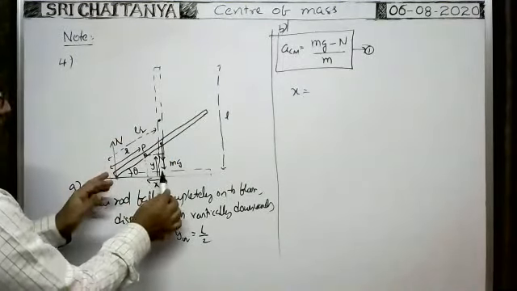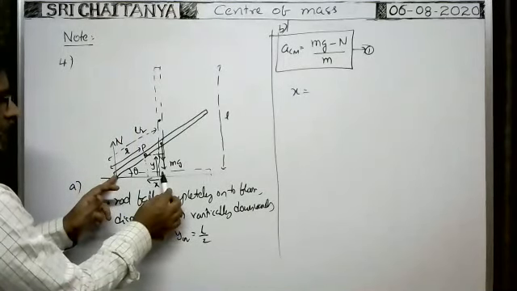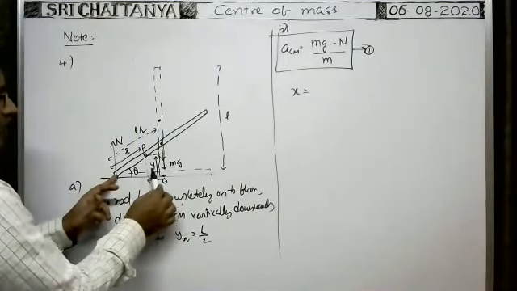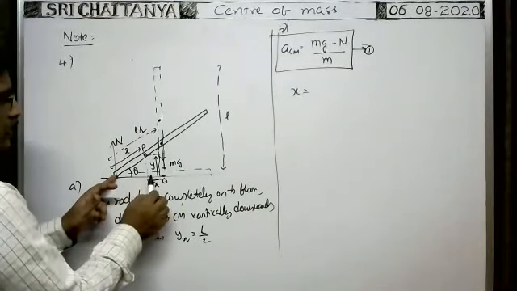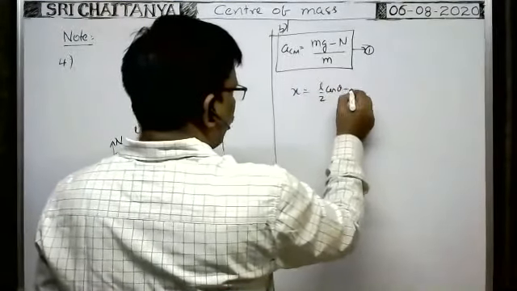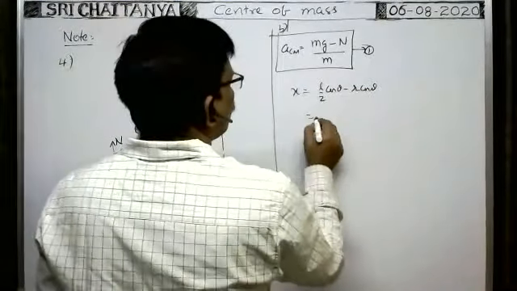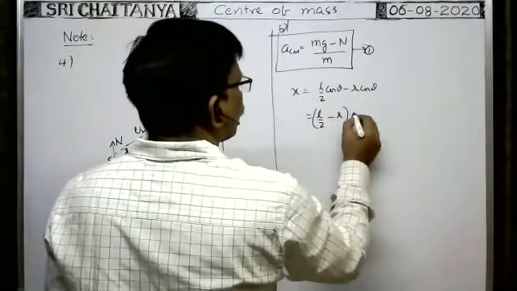From this origin to this end, the distance is L/2 cos theta, and this distance is r cos theta. L/2 cos theta minus r cos theta gives this distance now. So x is equal to L/2 cos theta minus r cos theta. So L/2 minus r, you take cos theta common.